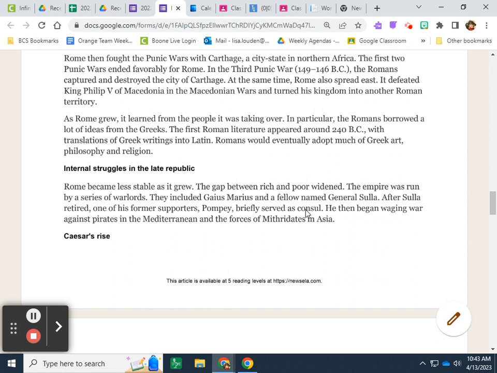Rome became less stable as it grew. The gap between rich and poor widened. The empire was run by a series of warlords. They included Gaius Marius and a fellow named General Sulla. After Sulla retired, one of his former supporters, Pompey, briefly served as a consul. He then began waging war against pirates in the Mediterranean and the forces of Mithridates in Asia.